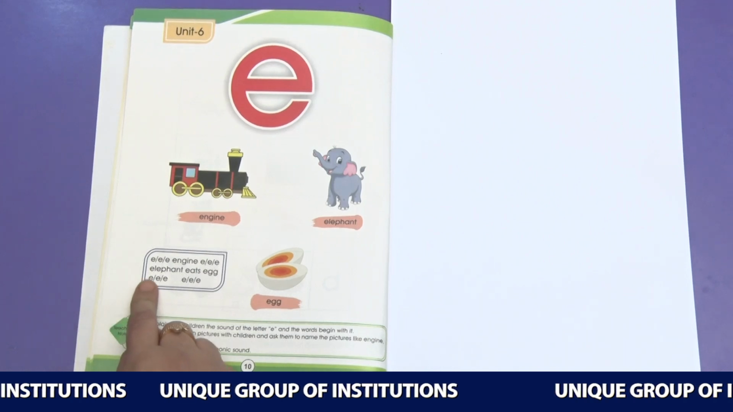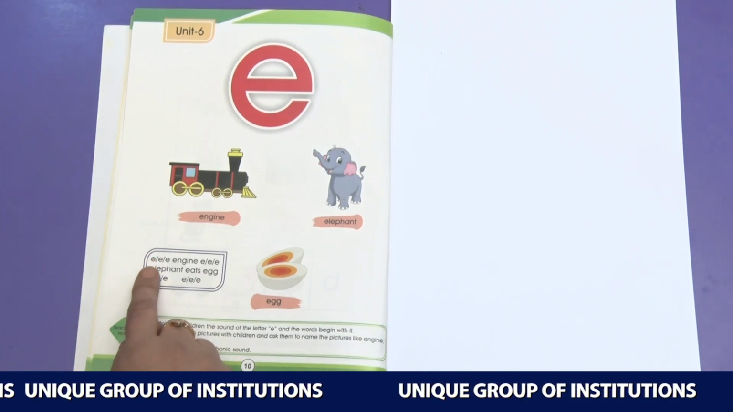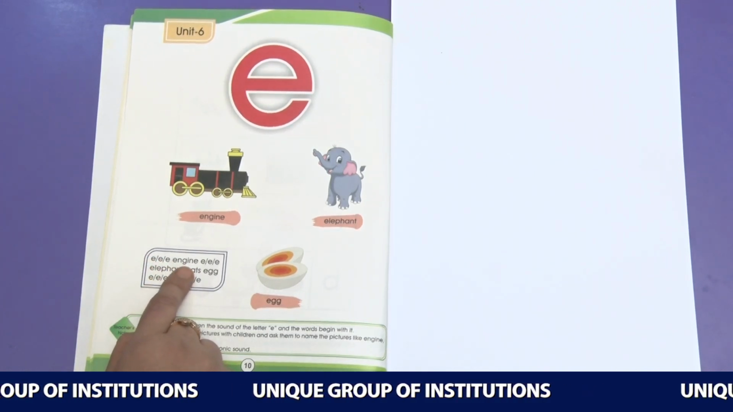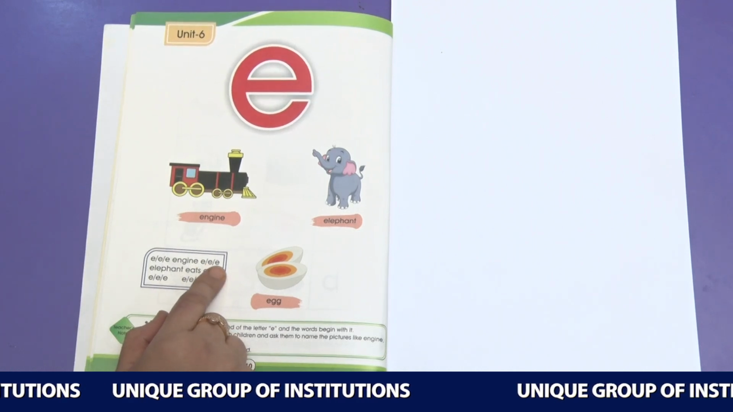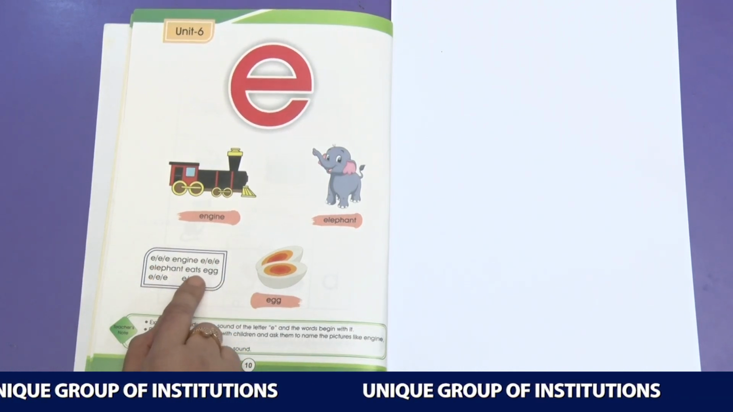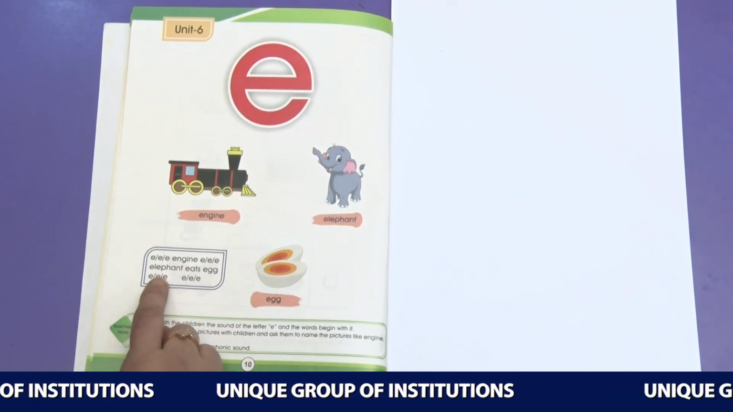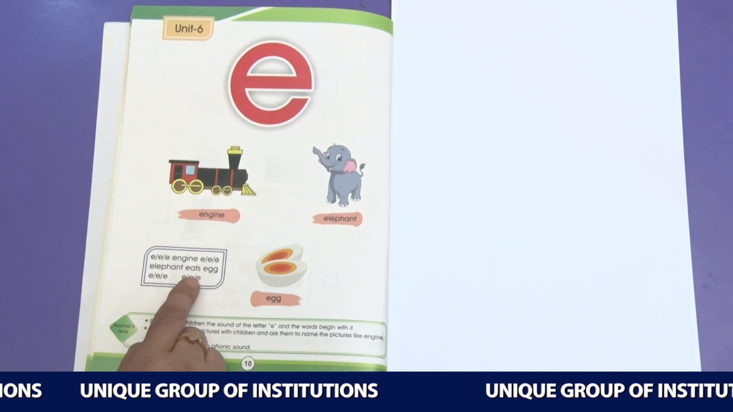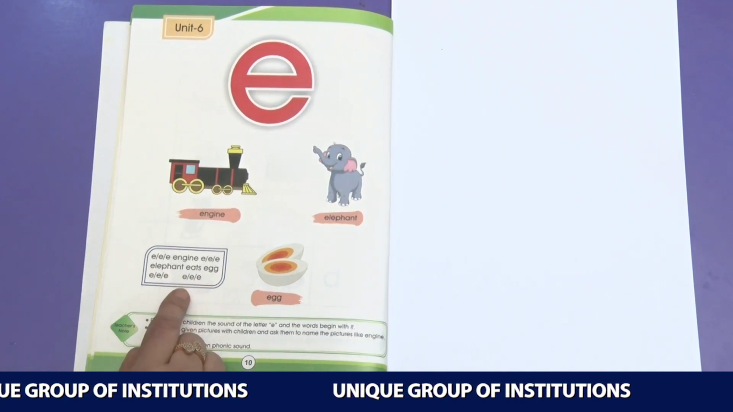Now everyone sing the song of E with me. Engine, elephant, rabbit eats egg.